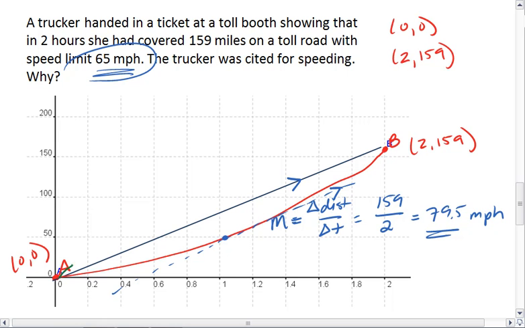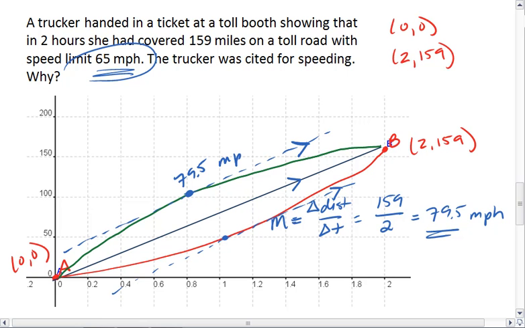Even if she was to go faster first and then slow down, again, we would have a tangent point that has the same speed of 79.5 miles per hour.